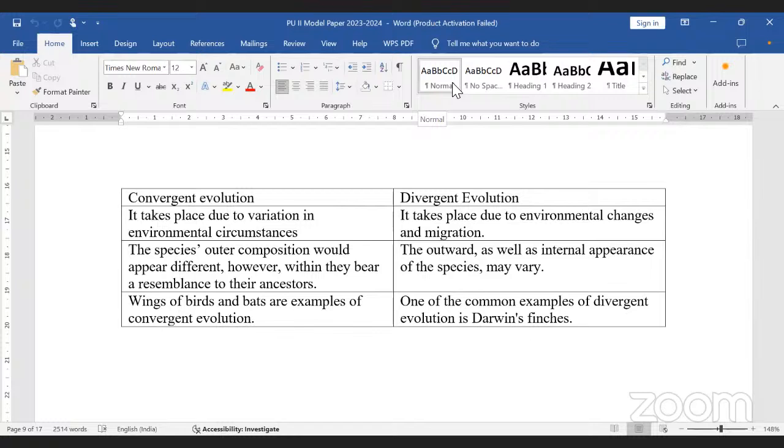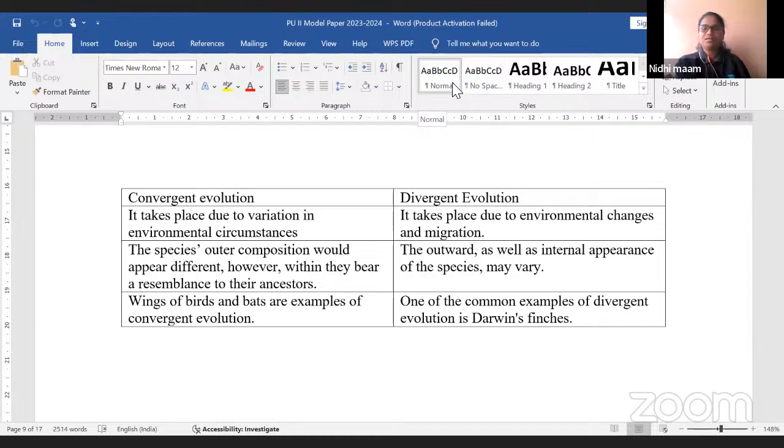Convergent evolution takes place due to variation in environmental circumstances. Divergent evolution takes place due to environmental changes and migration. The species' outer composition would appear different, however, within they bear a resemblance to their ancestors. Wings of birds and bats are an example of convergent evolution. The outward as well as internal appearance of the species may vary. One of the common examples of divergent evolution is Darwin's finches. Okay. So this is about convergent and divergent evolution.